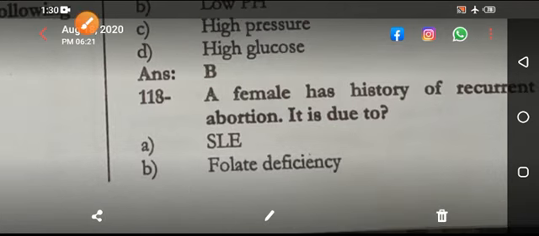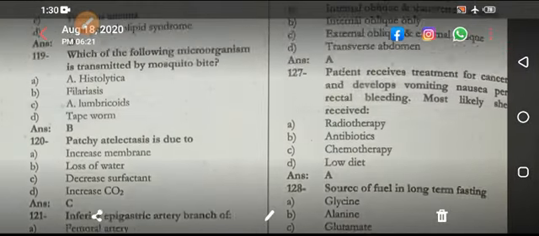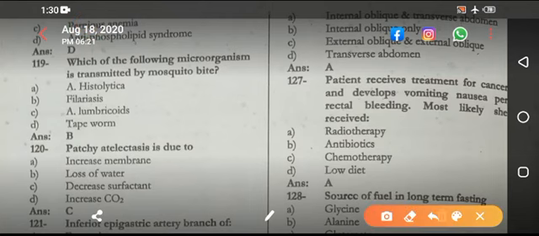A female has a history of recurrent abortion. It is due to antiphospholipid antibody syndrome. Which of the following microorganisms is transmitted by mosquito bite? So you are having malaria, you are having yellow fever, and you are having filariasis.